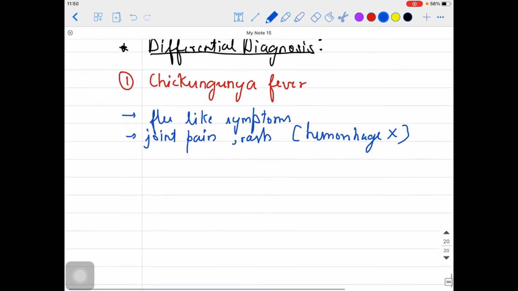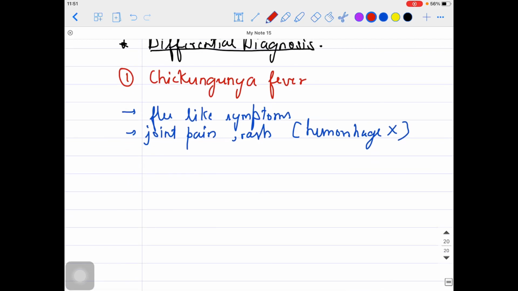Then there is the Zika virus. You must have heard about the Zika virus also. That was actually very famous on the Kerala side. Zika virus can have a similar presentation, but it also does not have hemorrhage particularly. What about yellow fever?